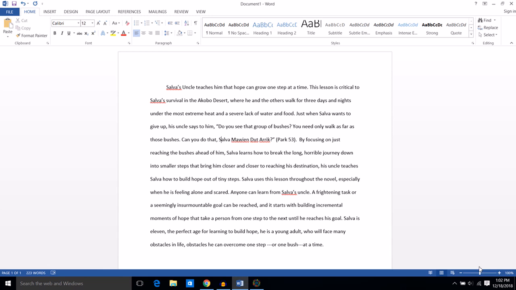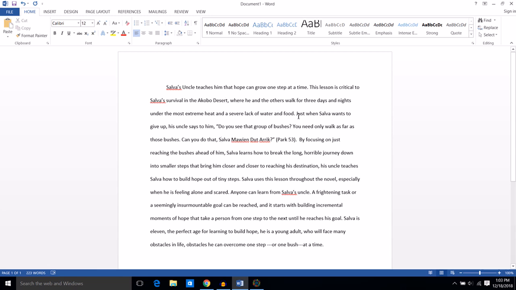And when I read it out loud, this lesson is critical to Salva's survival in the Akobo Desert, where he and the others walk for 3 days and nights under the most extreme heat and a severe lack of water and food. Yes, it does complete a thought in my mind, and it does have a subject and a verb, so I think I'm okay there. I am noticing that my sentence is using a comma here, and I think it is correctly using the comma here because this clause, where he and the others walk for 3 days and nights, is actually descriptive. It's giving me more information about this sentence, so I'm going to keep that the way it is.